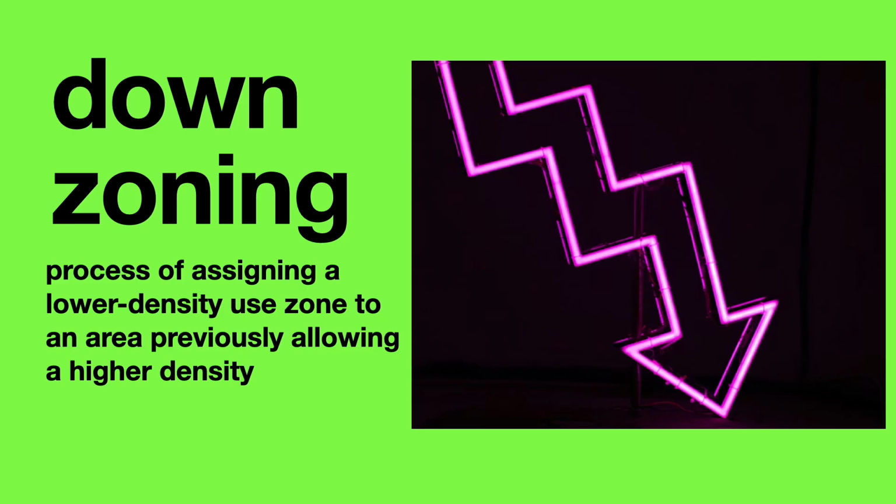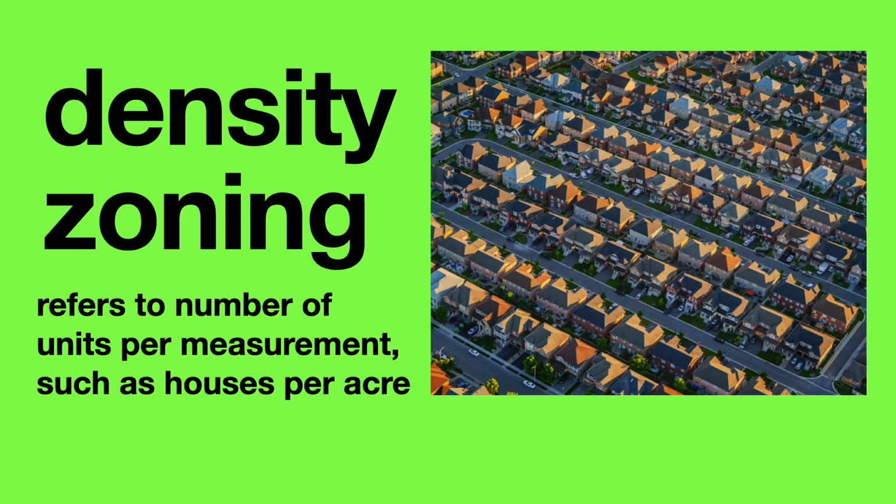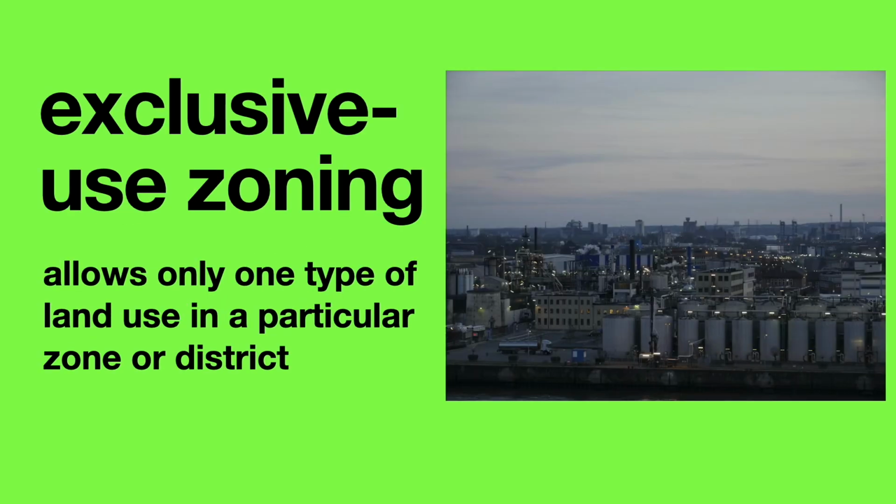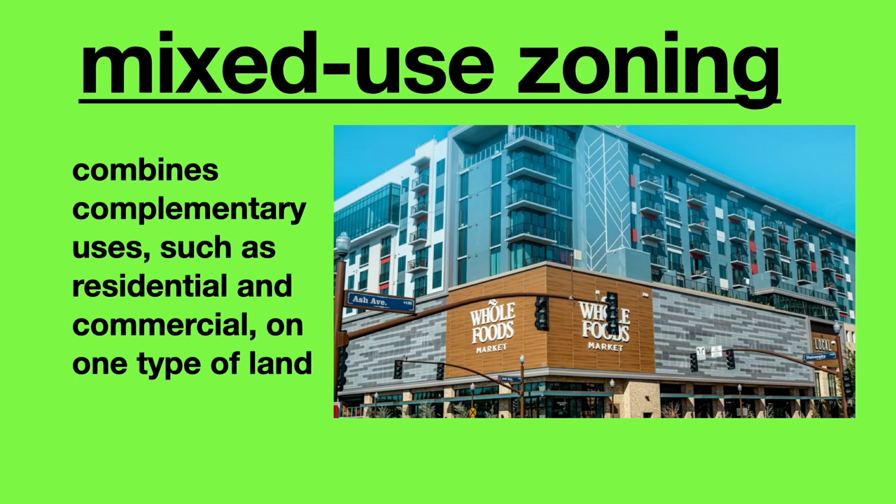Downzoning is the process of assigning a lower density use zone to an area previously allowing a higher density. Density zoning refers to a number of units per measurement, such as houses per acre. Spot zoning rezones a specific property for use within another zoning area. Exclusive use zoning allows only one type of land use in a particular zone or district. Mixed-use zoning combines complementary uses, such as residential and commercial, on one type of land.